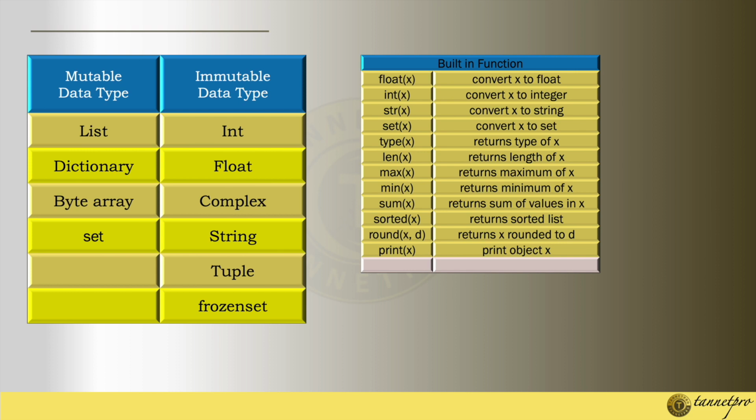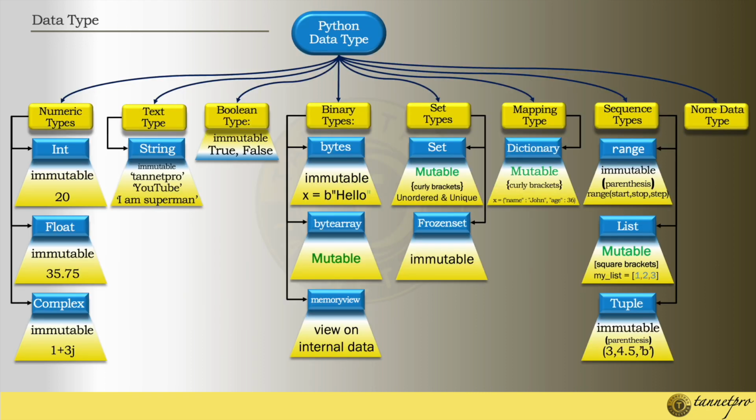If I want to convert an integer to float, or float to integer, I have to put the command float, then parentheses, then the value. Now we'll understand the None data type. This is the last data type, and these are all the data types snap. You can take a snap also, a screenshot, so that you can understand at a glance.